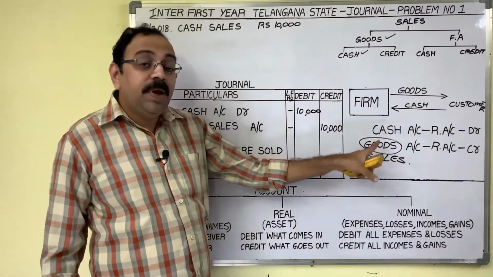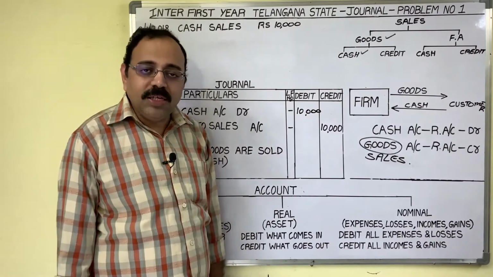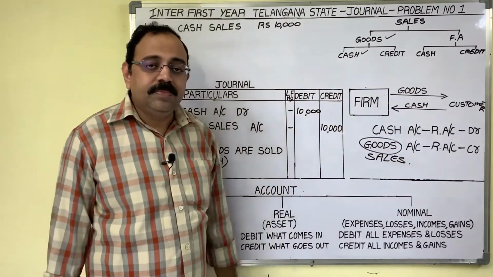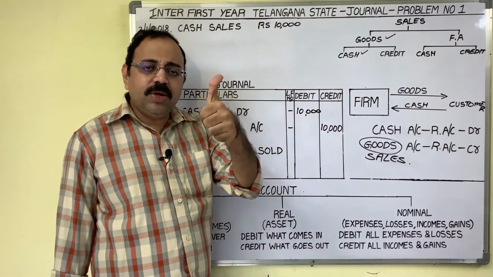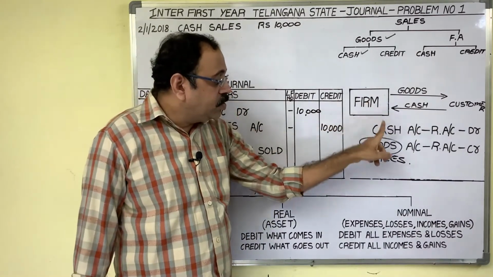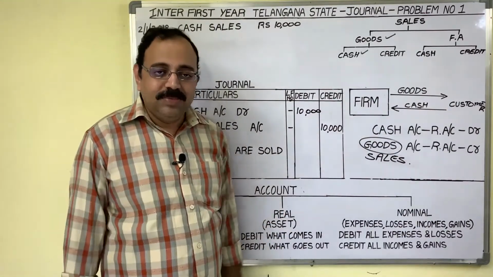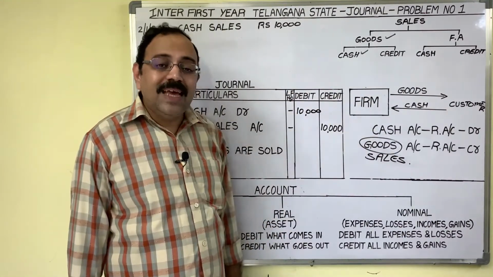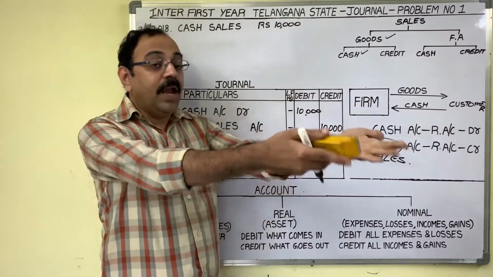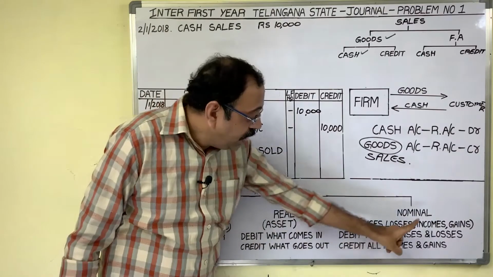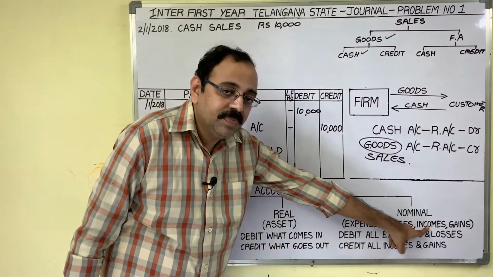Same point we can explain in another manner also. Totally forget about this goods word. Two accounts. First account is what? Cash is coming, so cash account. Another account is sales account, because we are selling. If you sell, money comes, which means sale is one income.